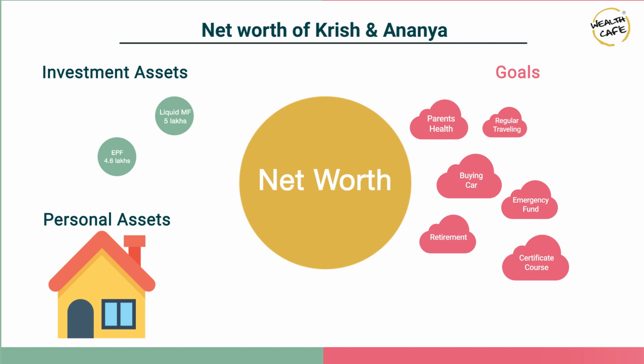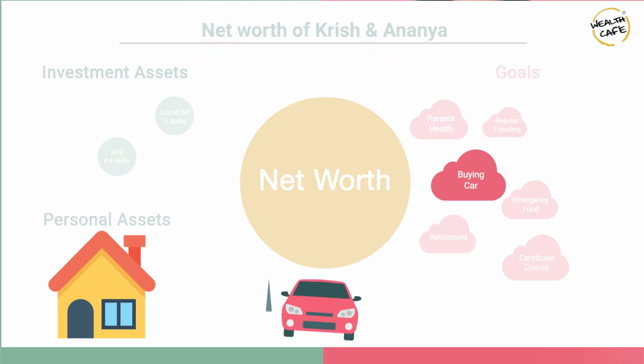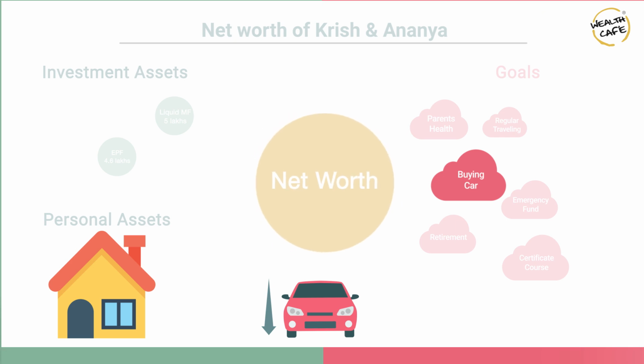It is an asset which they can call their home, but it is not going to be generating any income for them in the future, and it goes below the line and becomes a part of your personal assets. What is important here is when you take a decision to utilize the money which makes up your net worth, if you use it for an asset like a home, you know that it is a home which will increase in value over a period of time. But when it is used for an asset like a car, which depreciates in value over a period of time, you know exactly what kind of asset you're purchasing for yourself.